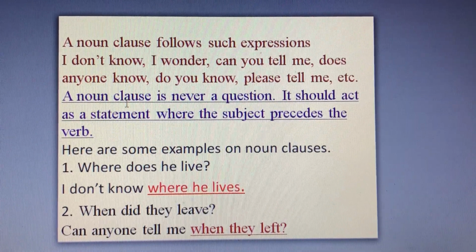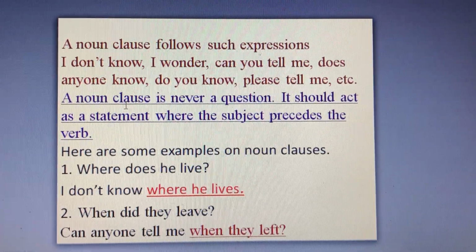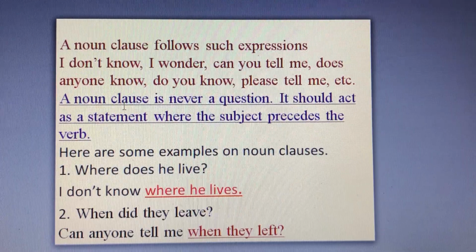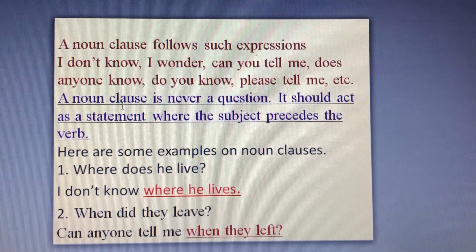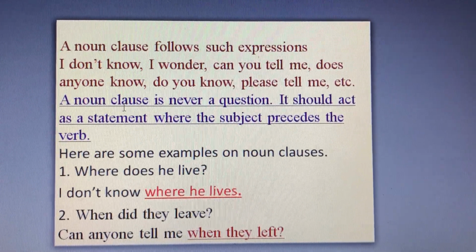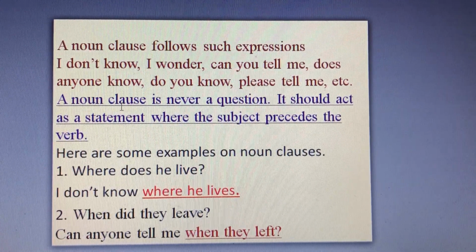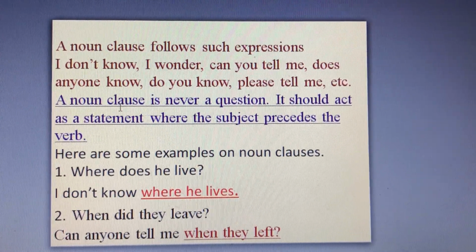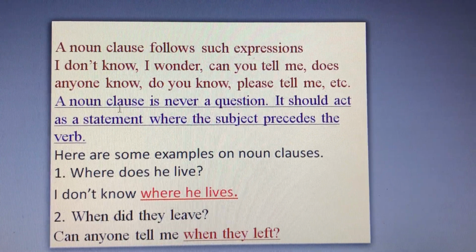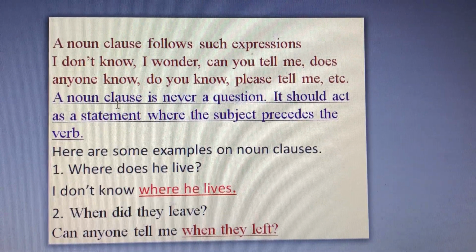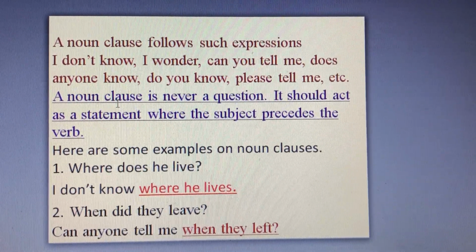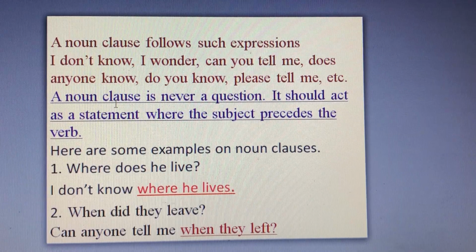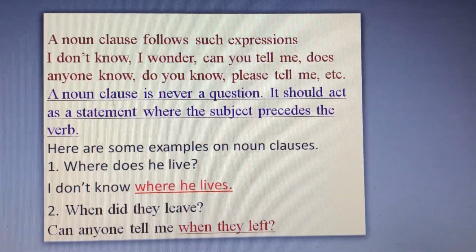I continued with the subject he, and then I ended with the verb lives after adding s to it when I omitted does from the noun clause. Where he lives is a noun clause in which he is the subject and lives is a verb.